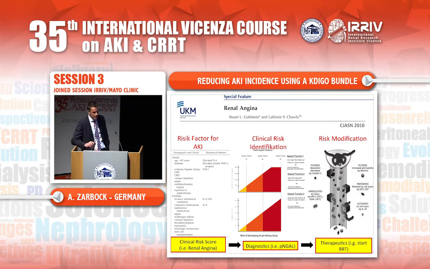And in 2010, Ronco, Chawla and Stuart Goldstein came up with a renal angina concept. And this concept says that we should measure biomarkers in patients with a certain risk profile. And this risk profile consists of different risk factors. As you can see here, for example, chronic kidney disease, chronic heart failure, and a certain clinical condition, for example, sepsis or major surgery. And if the biomarkers are elevated in these high-risk patients, we can start a therapy, for example, start renal replacement therapy.